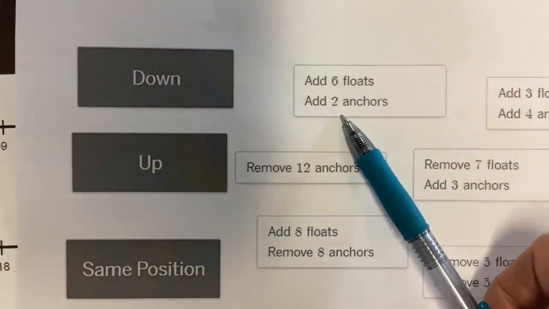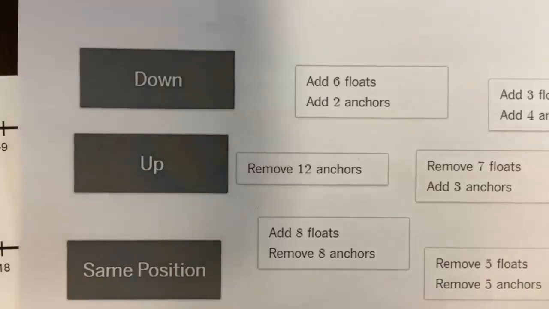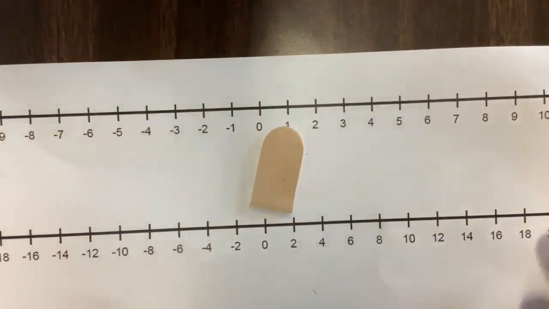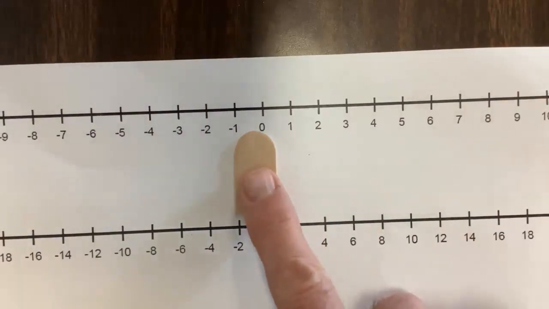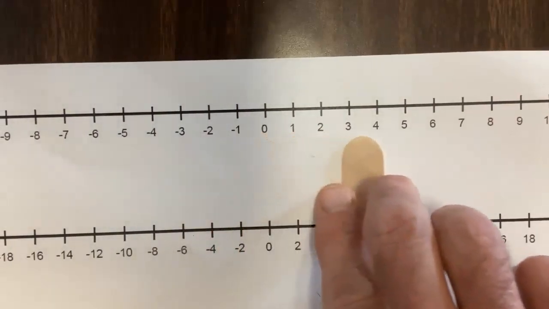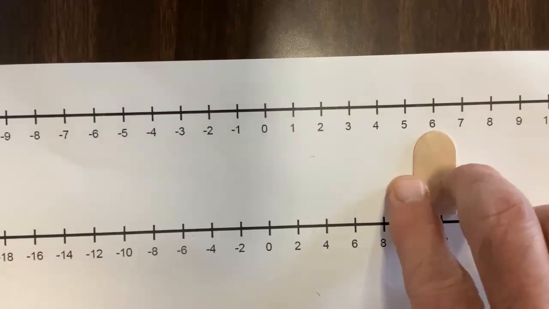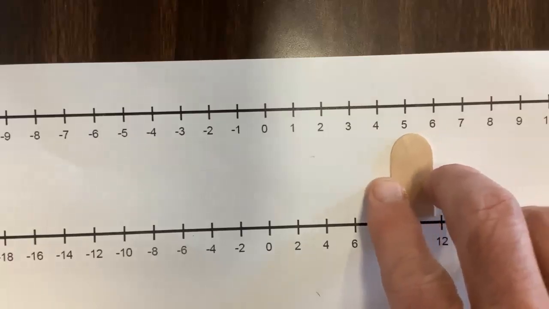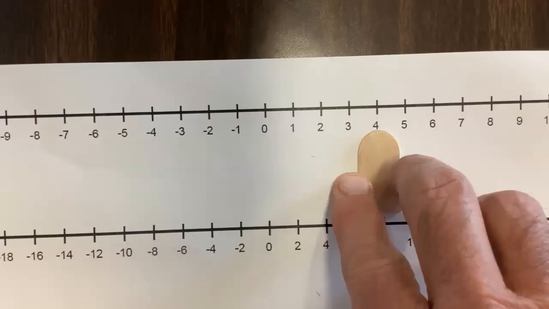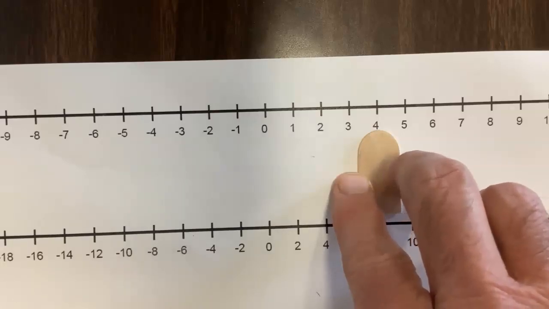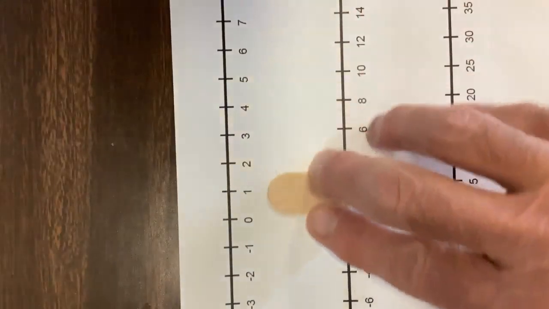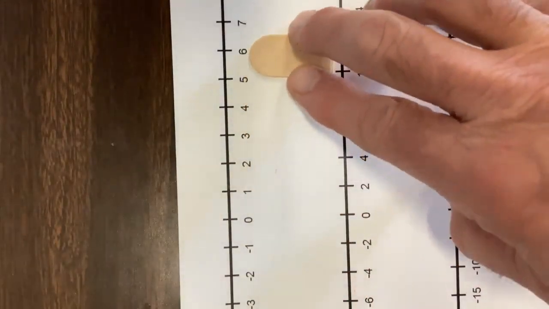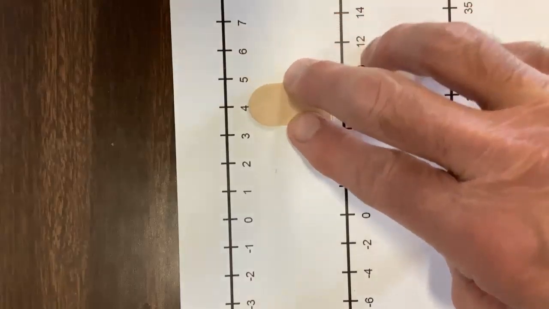So let's take one of these that is a multiple move. For example, add 6 floats, add 2 anchors. If we start here, let's say we're at 0, and we add 6 floats, that's going to move us 6 to the right. And then we add 2 anchors. Adding 2 anchors moves us to the left. So that final position is up from our original. We look at it here, it goes the same direction. I would go 6 floats, 2 anchors.